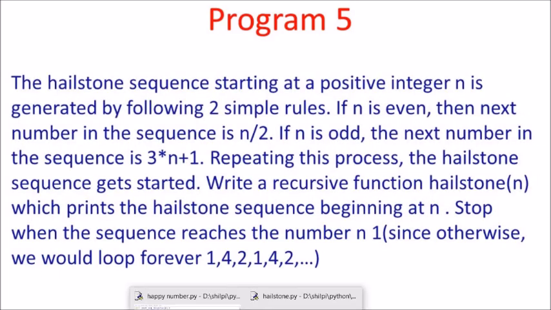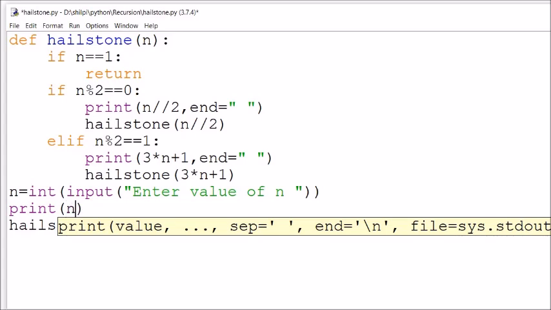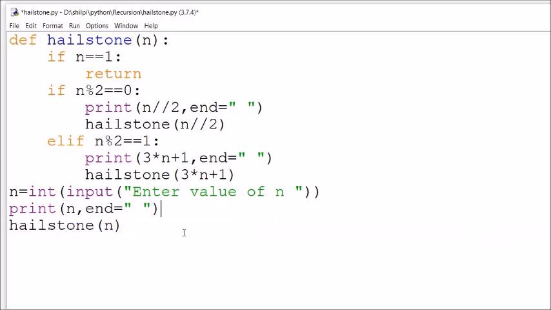I'll just open it. This is the program. Here I have taken input from the user, and it should start with that number. So I will print the number first. Print n, comma, and end is equal to space. So this is the first number. It has to start with the first number which we have entered and go till the recursion results in 1. So we have made a call here, and if n reaches 1, in that case it should return.